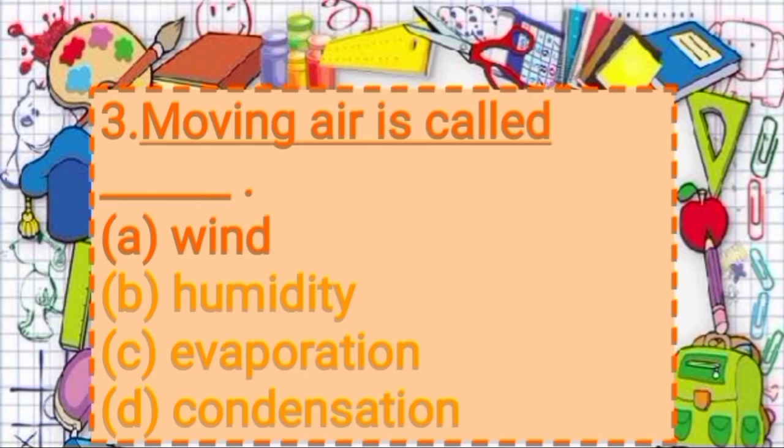Option B, humidity. Option C, evaporation. Option D, condensation. So answer is option A, wind.